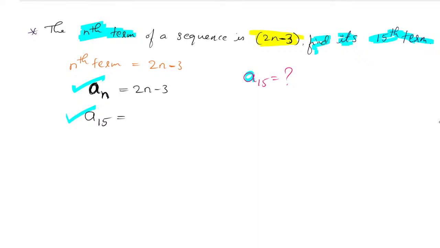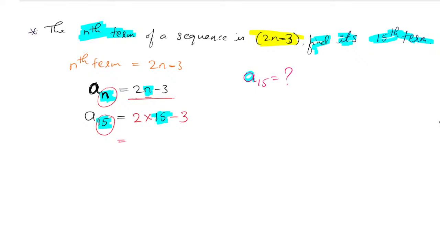Yes, here it is nothing but the n value is different. The n value is 15 here and everything is similar. Where I find the n value, there I have to substitute 15. So in the right hand side we will do the same. 2 as it is, but in place of n we have to multiply 15, because we are finding a15, minus 3.